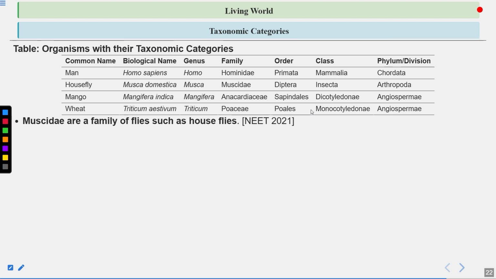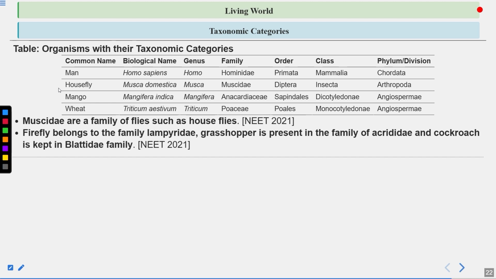Muscidae are a family of flies such as house flies. So remember these. Okay, this is a family which includes house flies. Now fireflies belong to the family Lampyridae. Grasshopper is present in the family Acrididae, and cockroach is kept in the Blattidae family. So again, this is some extra information apart from the NCERT, and questions from these facts have come. So you should know about the families of insects such as fireflies, grasshopper and cockroach.